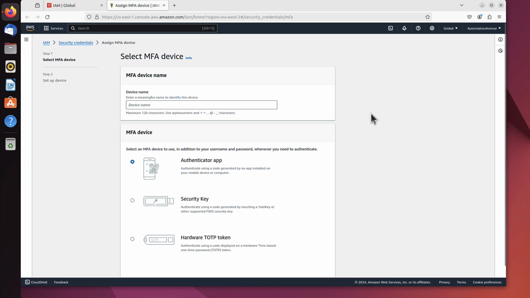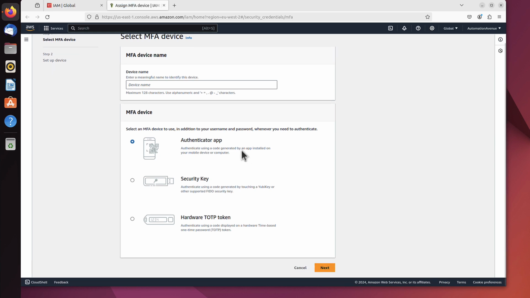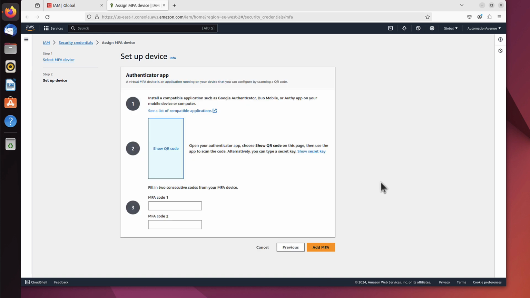And now we have a choice, what we want to use as a second separate authentication method. The easiest way, I think, is Authenticator app, which is chosen by default anyways. You can name it, for example, for me it will be my Samsung phone. That doesn't really matter, it's just information for you, where this authentication will arrive. And we can choose Authenticator app, click next.